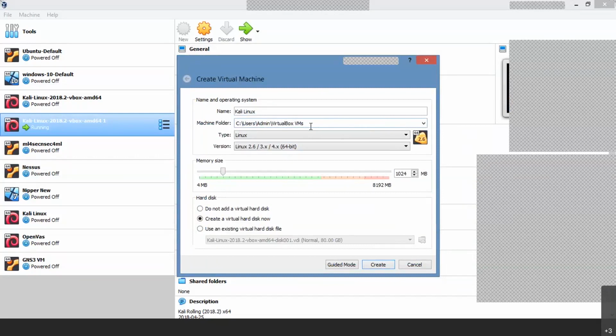And there is Linux. What is the type of these things? You have to select Linux. And what is the version? You have to give those versions.